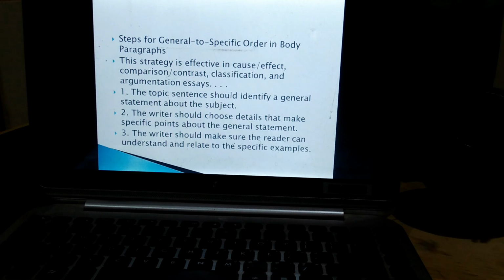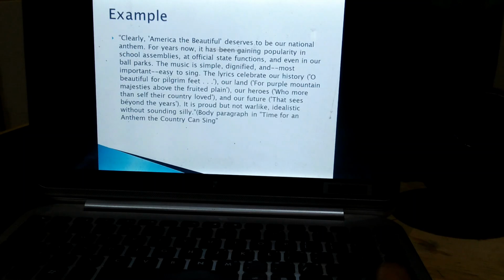Now I am going to give you a few examples that relate to my definition, general to specific. Now this is an example. See the example. Clearly, America the Beautiful deserves to be our national anthem. The first sentence given here is the opening sentence, and onward he is going to give the little details about it in support of the first sentence.